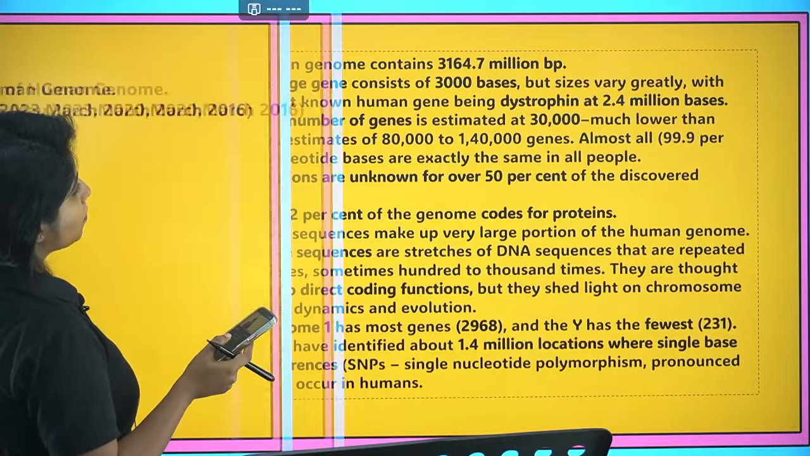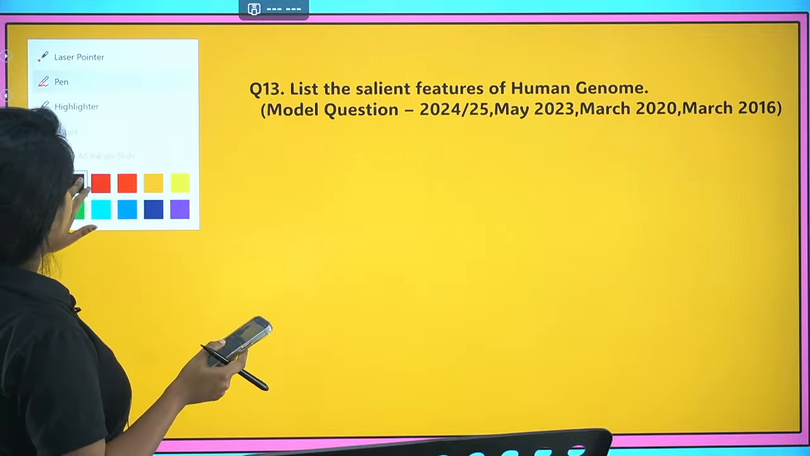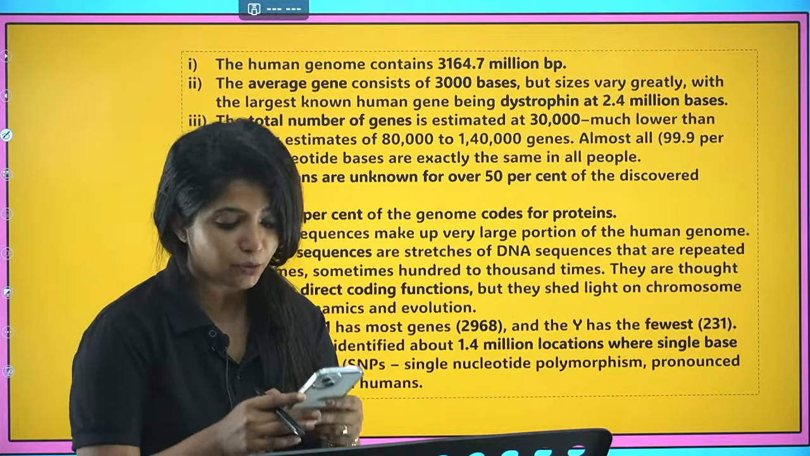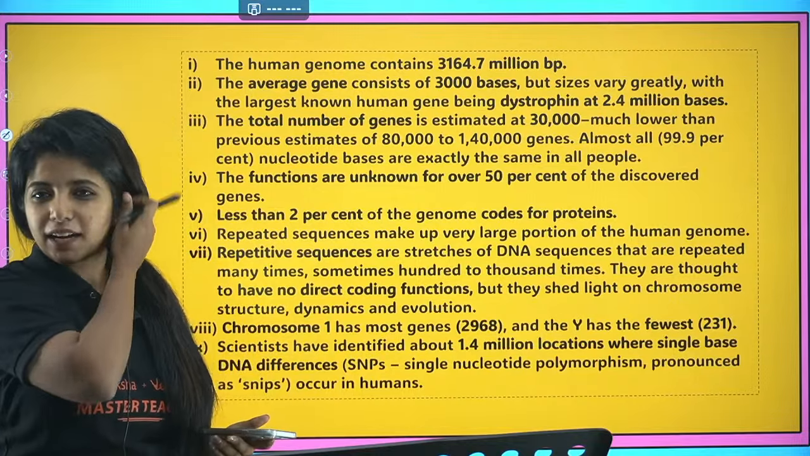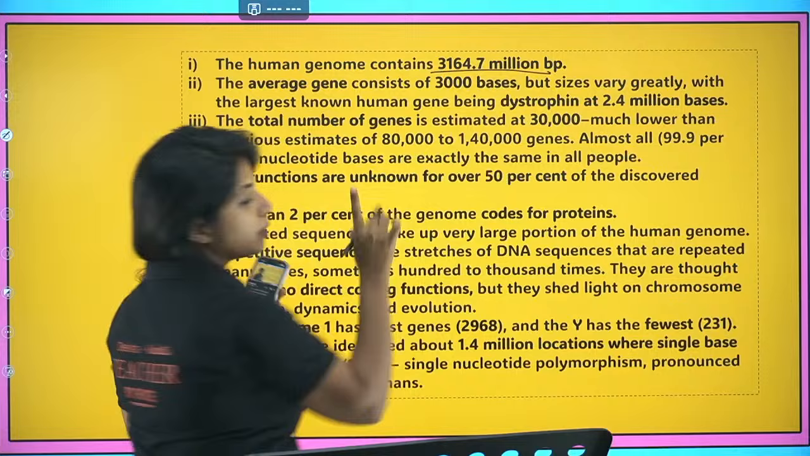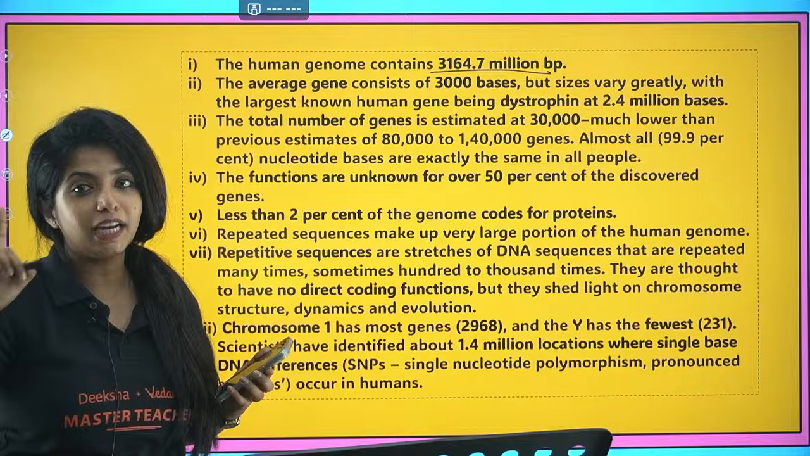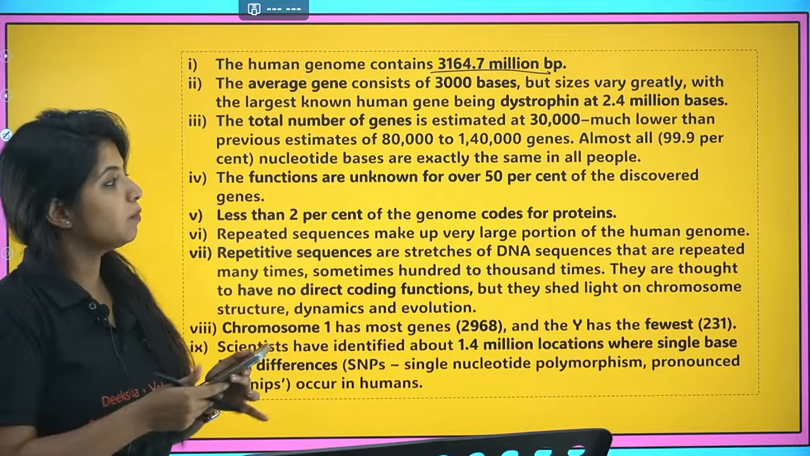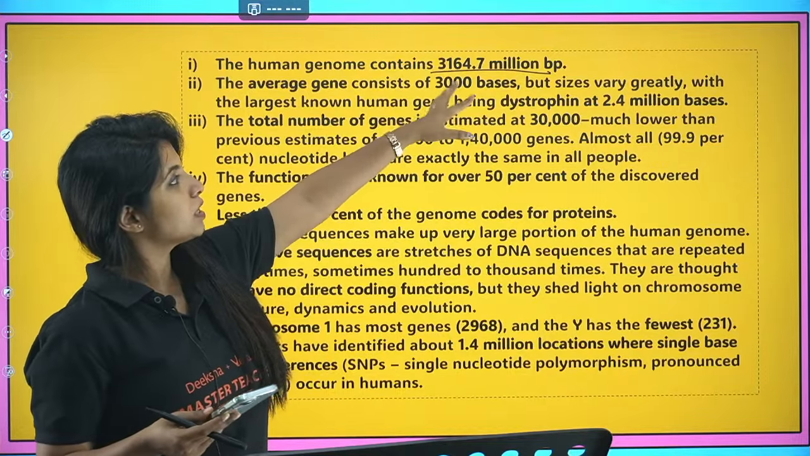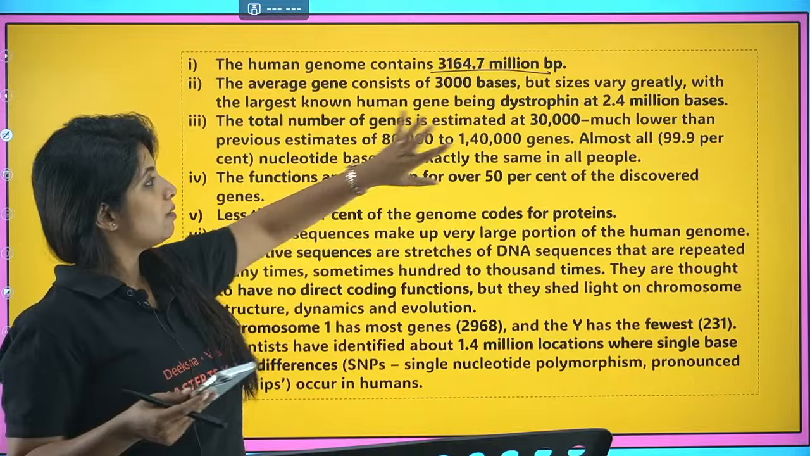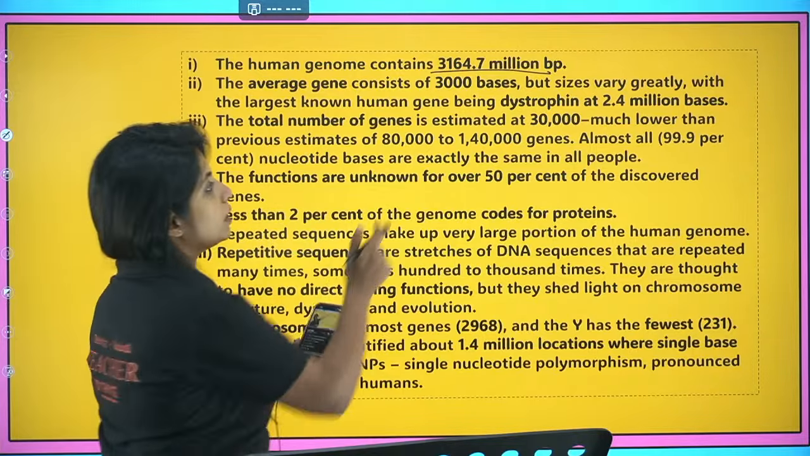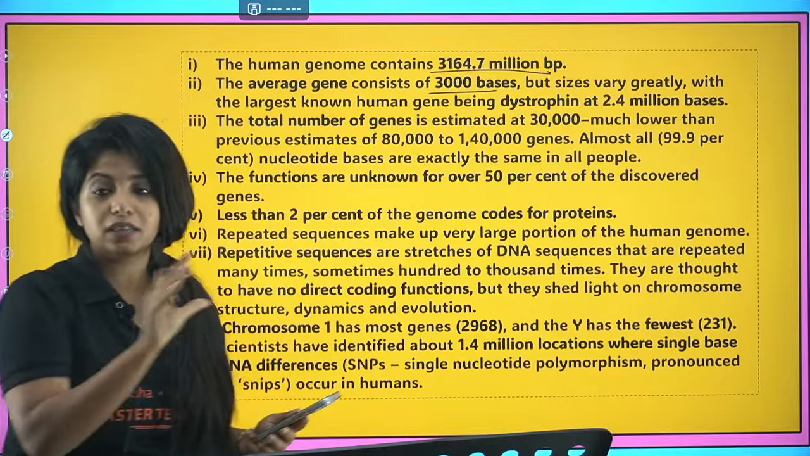So you have to talk about the human genome, the salient features of the human genome. This is not something that I have to explain. This is something that you would have to dig into your head. There are points that you would have to remember. So the human genome contains how many base pairs? 3164.7 million base pairs. The term million you can remember because over here million is being repeated, not billion. And you know what? The average gene size is usually 3,000 bases. A gene contains 3,000 bases.